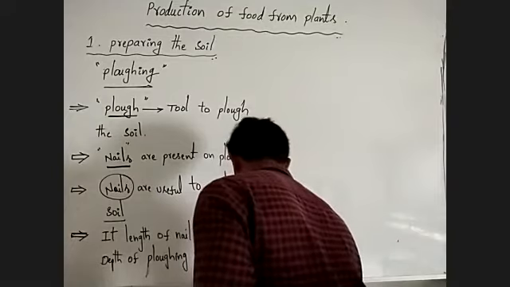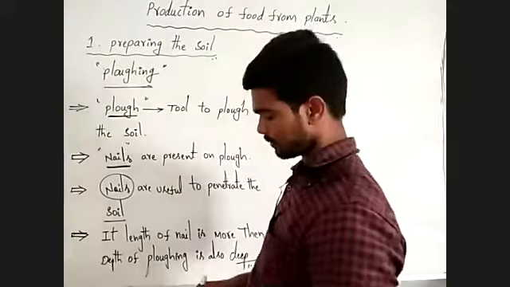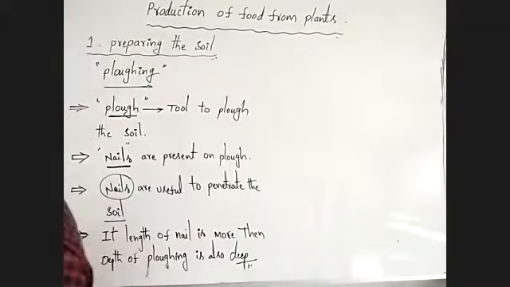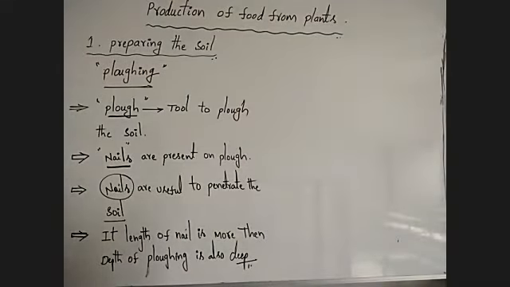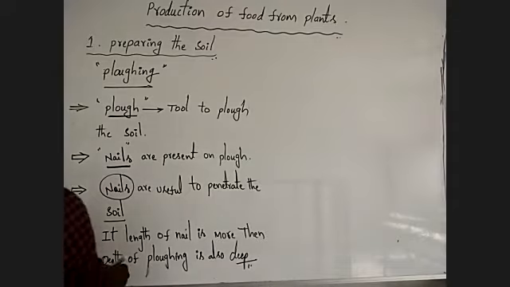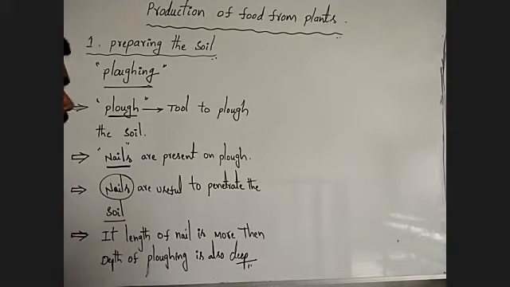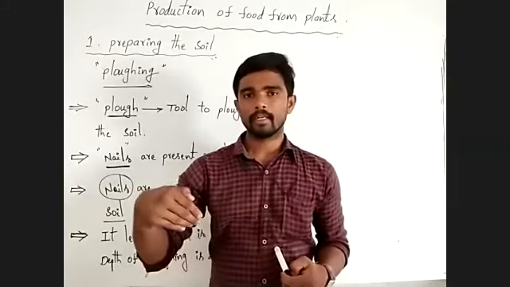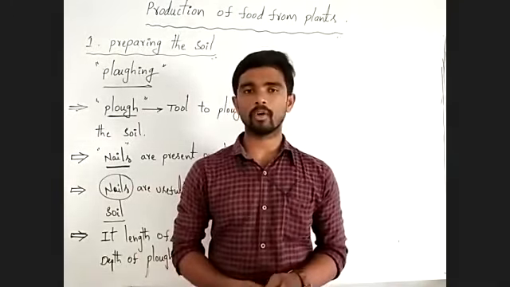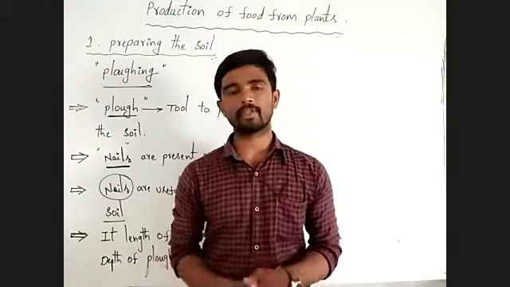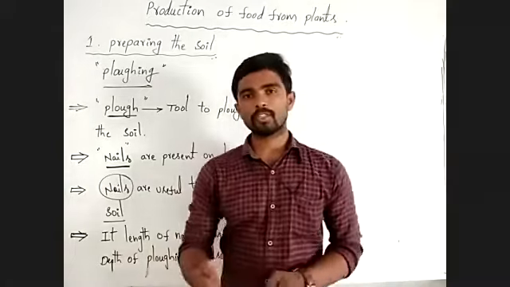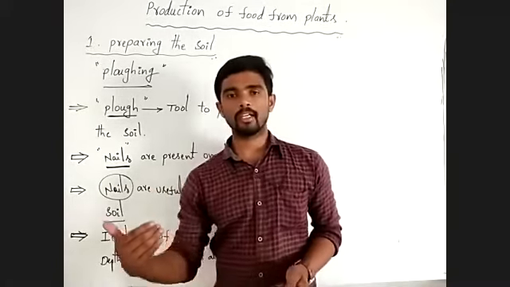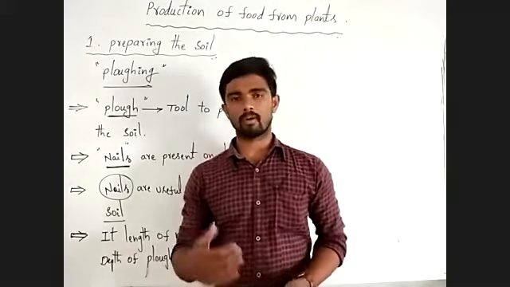Plowing is also deep. Okay, this is a close relationship between the length of the Nile (nail) and the depth of the plowing. If we want to plow the soil deeply, then we have to use a long nail on the plow.